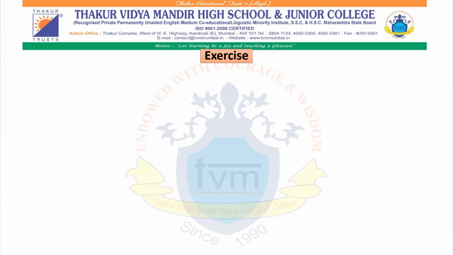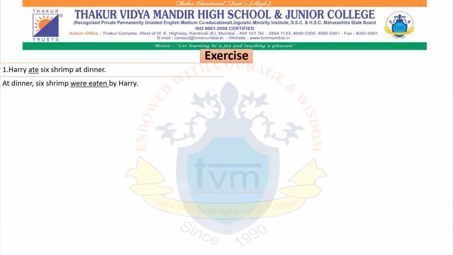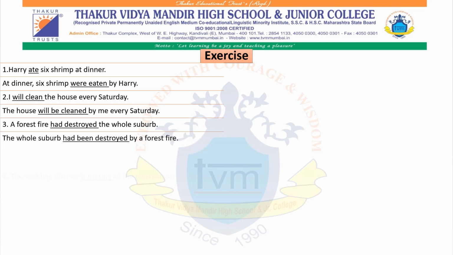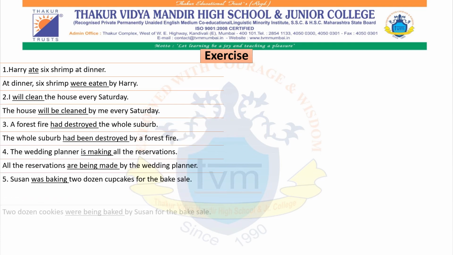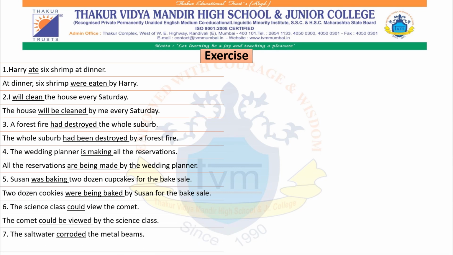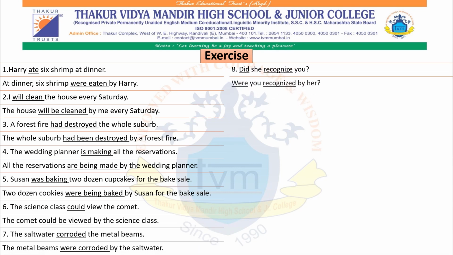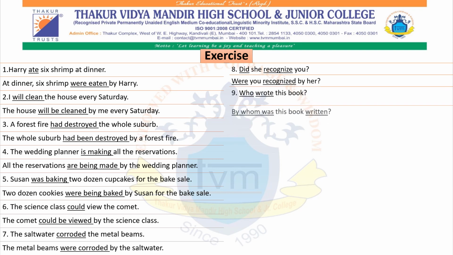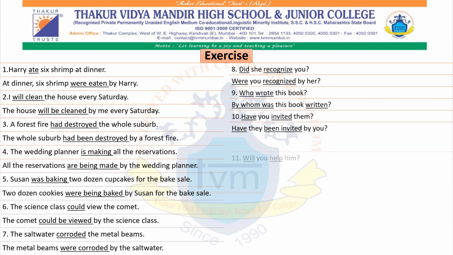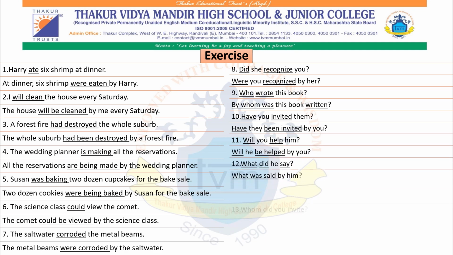Now an exercise question, students. Let's check all these questions along with the answers, and the verbs are underlined for you to understand. All the types of sentences, every kind, have been included in this exercise.